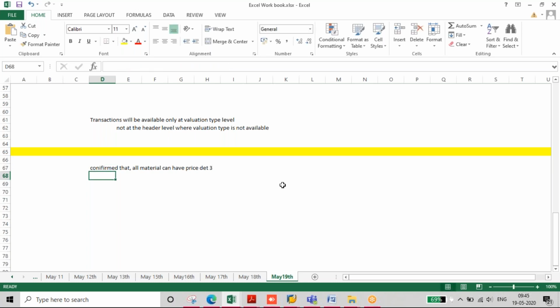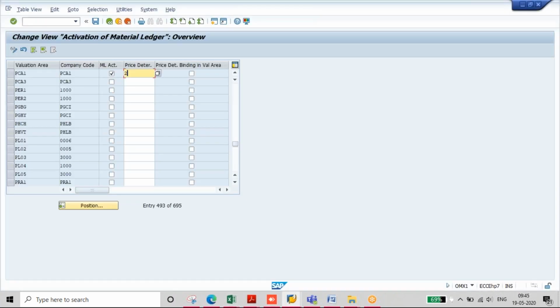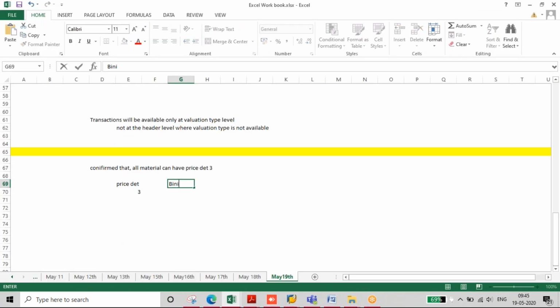Then you keep price determination 3, and what is that field? Price determination binding. You can keep it enabled, so that later no one can change it.